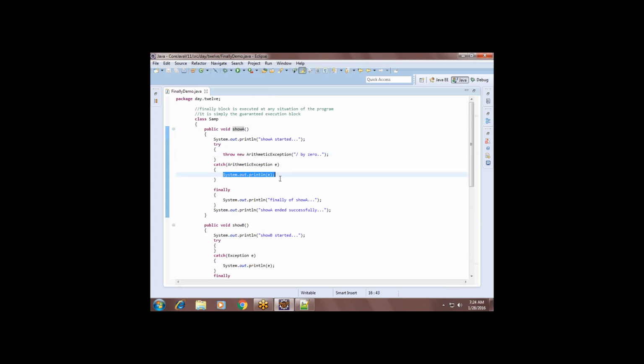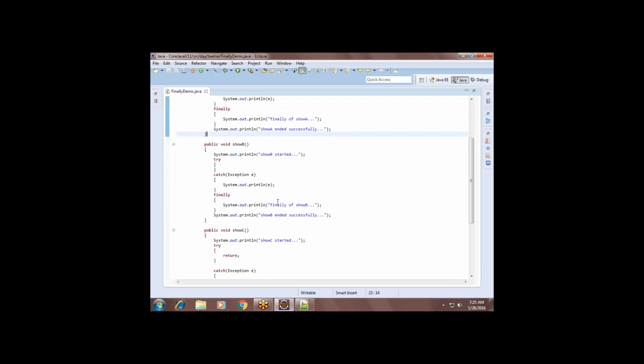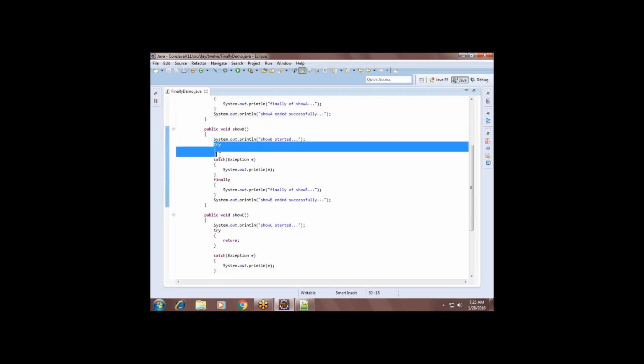Will it go to the catch block or not? Yeah, it will. Then what about the finally block? Will it go to the finally block or not? Yes, it will go. At the end, will the last statement be executed or not? Yeah, sir.